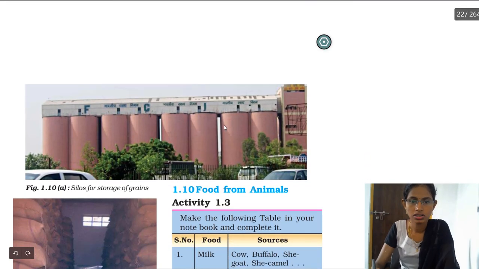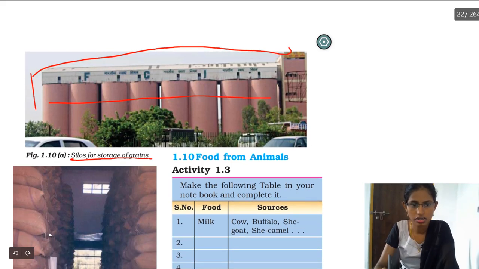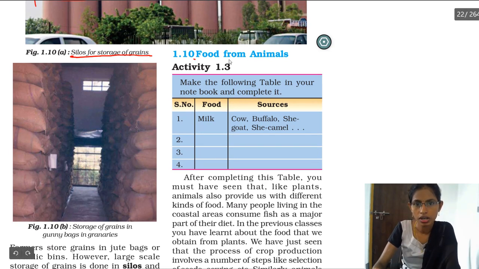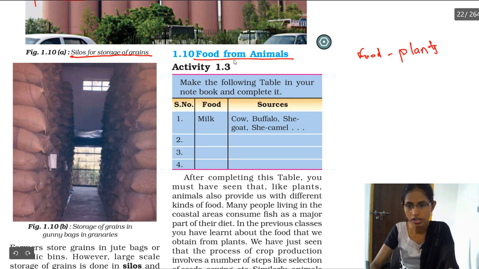So this is the storage factory, or something like that we can say. We are going to call it silos for storage of grains. In these we are going to store the grains. Now let us see food from animals. Till now we have studied how we get food from plants and how they are grown. Now we are going to learn how we get food from animals.